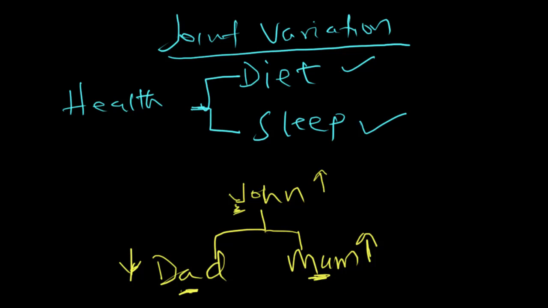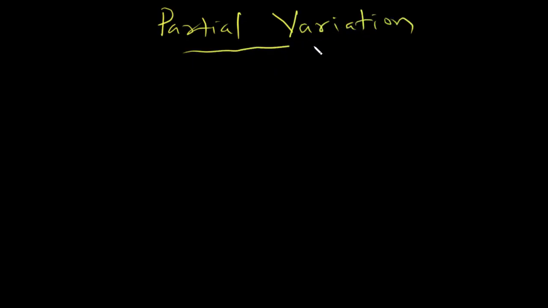Now let's talk about partial variation. Let me write it well. Partial variation. All right. We've already said that for variation, an increase in one quantity is going to cause an increase in the other, or a decrease in the other. I mean, one quantity depends on the other quantity, so that a change in one quantity is going to cause a change in the other.